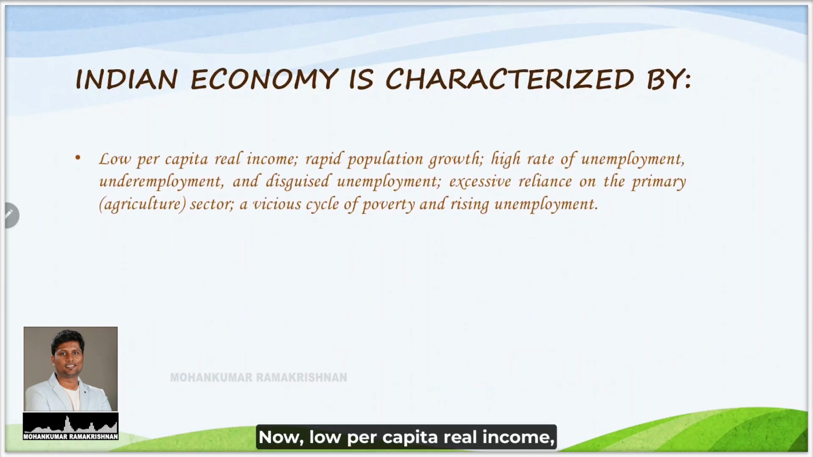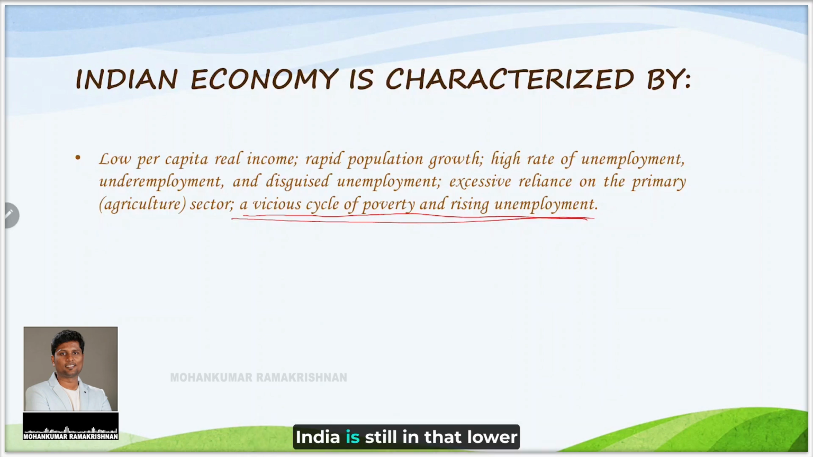Now, low per capita real income, rapid population growth, high rate of unemployment, underemployment and disguised employment, excessive reliance on primary sector is a vicious cycle of poverty and rising unemployment. Now, these are the reasons why India is still in that lower middle income category. Here, the generic English words are easily understood by you, like low per capita real income.